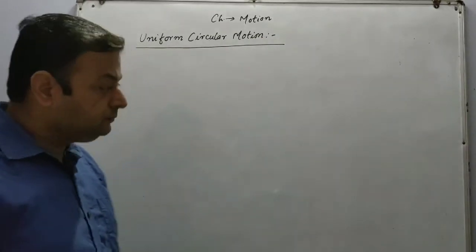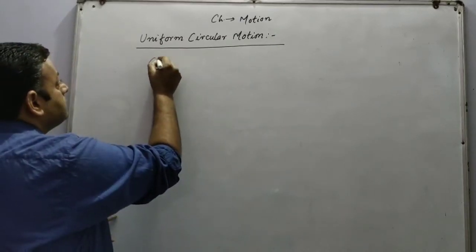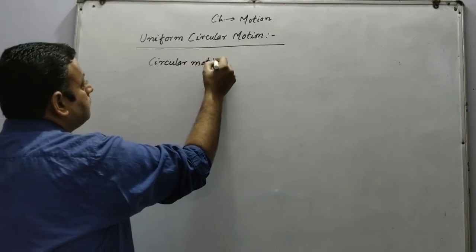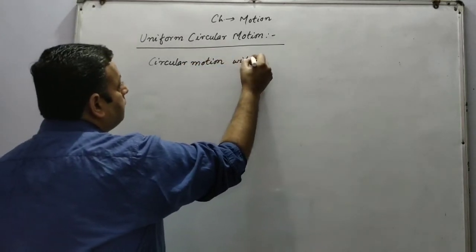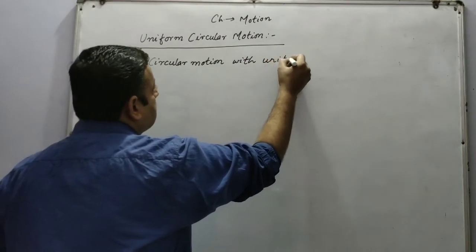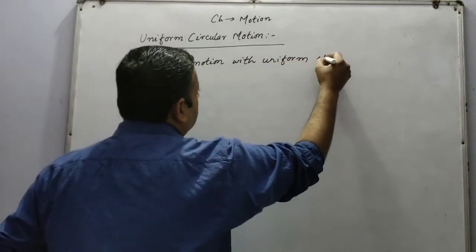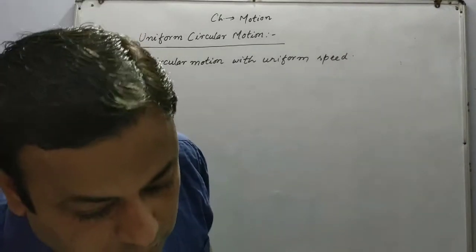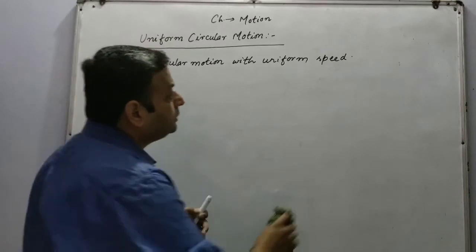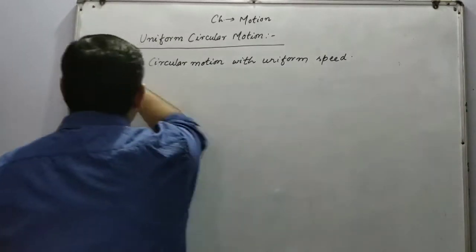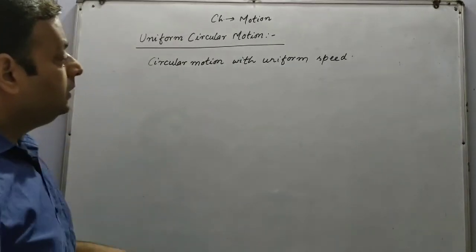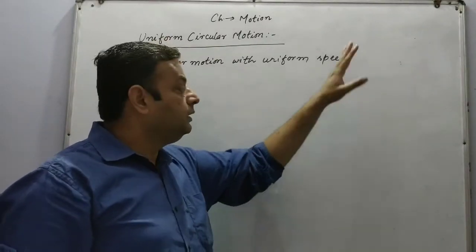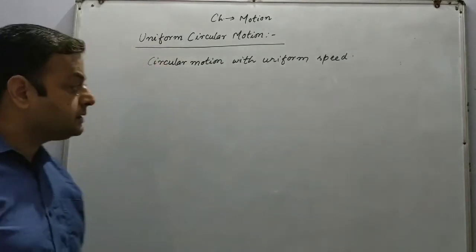It can be defined as a circular motion with uniform speed is called a uniform circular motion. Here I am talking about the uniform speed, not the uniform velocity. Now let us consider few examples.